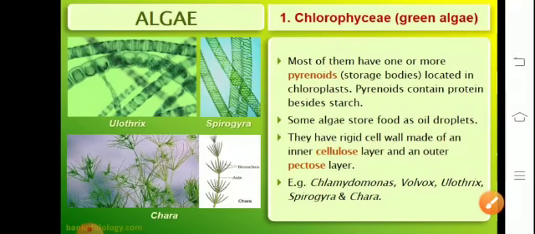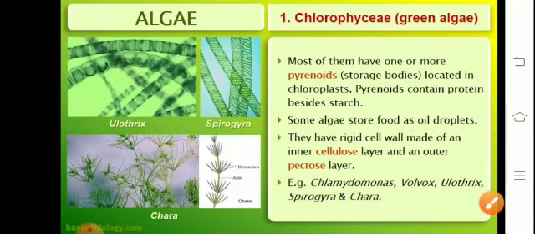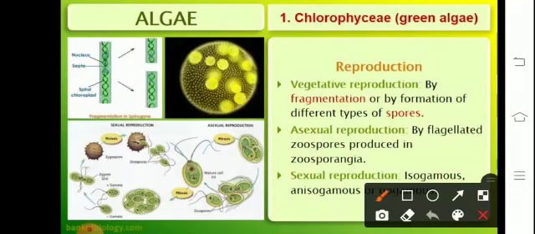The green algae store food as oil droplets, for example Ulothrix, Spirogyra, Chara. They have a layer which is made up of pectose. Reproduction in green algae takes place by fragmentation. It could be by spore formation.